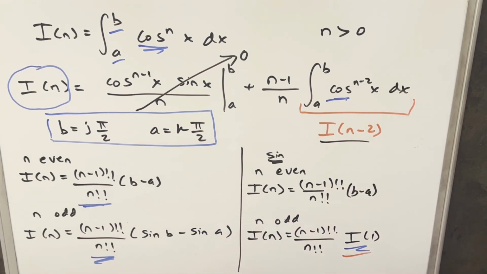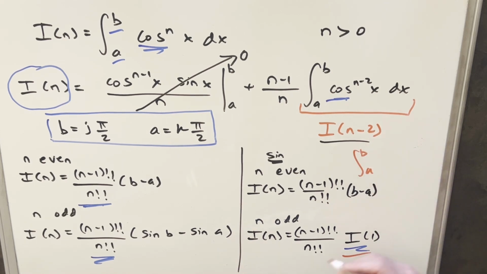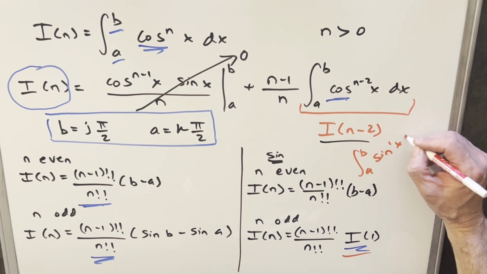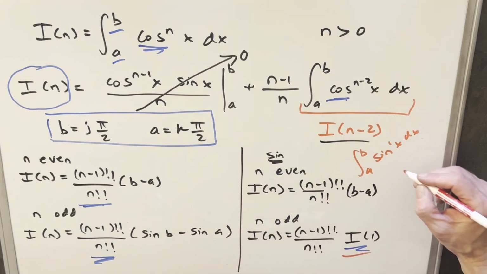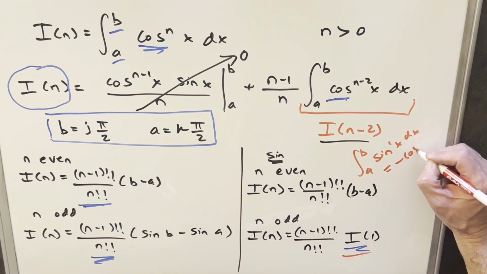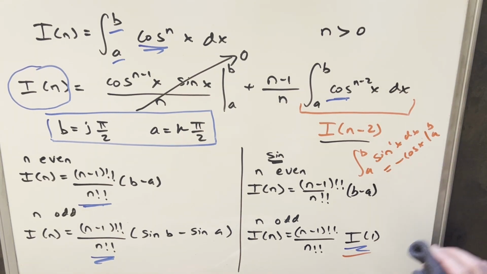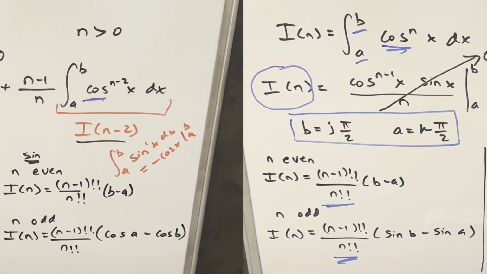And now for I of 1, it's just a little bit different. Now remember, when we did this before on cosine, we were integrating cosine to the 1. So now we're integrating sine to the 1 of x. So the only difference is when we integrated cosine, we got sine. When we integrate sine, we get minus cosine. So here we have minus cosine from a to b. So what's going to happen is that minus is going to reverse our expression. So here we had sine b minus sine a. What's going to happen here, because of that minus, we're going to end up with cosine of a minus cosine of b.